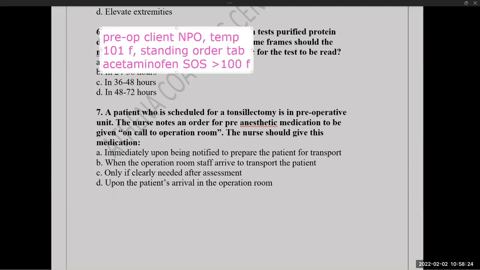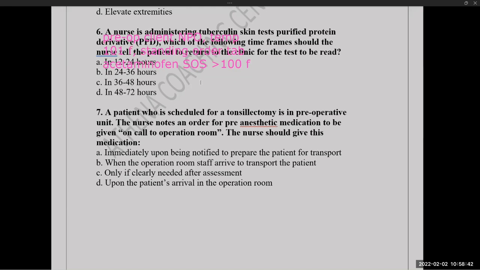So what is the answer? A. Immediately upon being notified. Okay. Ellarde answer ayano. Very good. So the answer for this question, 7th question, is A. Okay, fine.